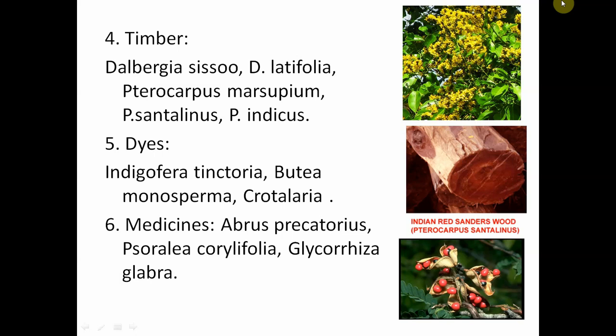And next, we also find one of the important features, the pulvinous leaf base in this family. And also, we find the papilionaceous corolla in this family. This is also the most important feature. Based on this papilionaceous corolla, this family is also known as Papilionaceae.